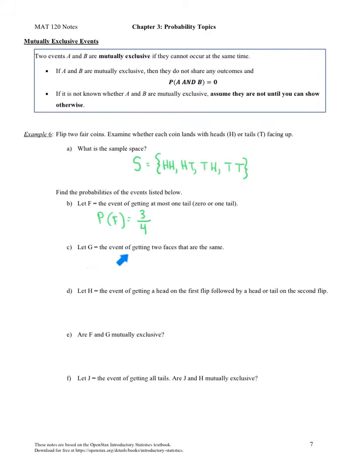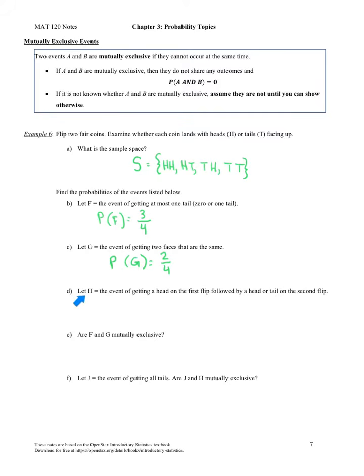Let G equal the event of getting 2 faces that are the same. Well, let's look at our sample space and see how often this occurs. When we have 2 heads and when we have 2 tails. So that happens twice. So the probability of G would be 2 out of a total of 4.